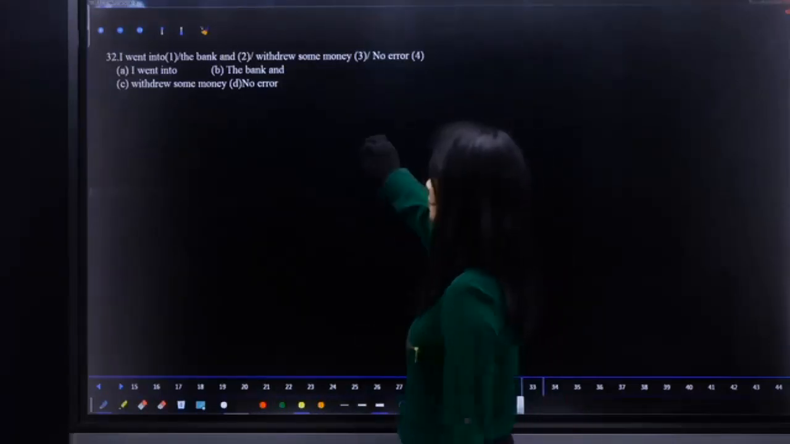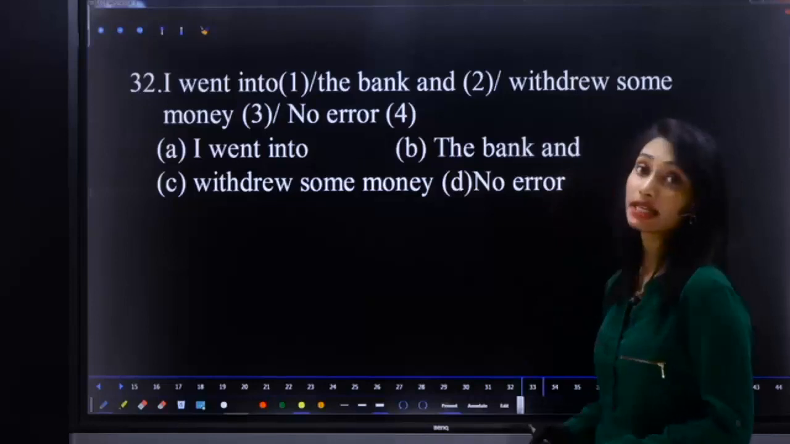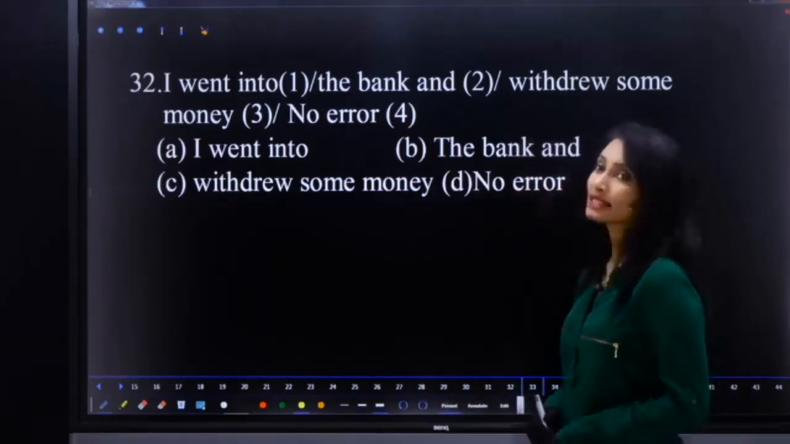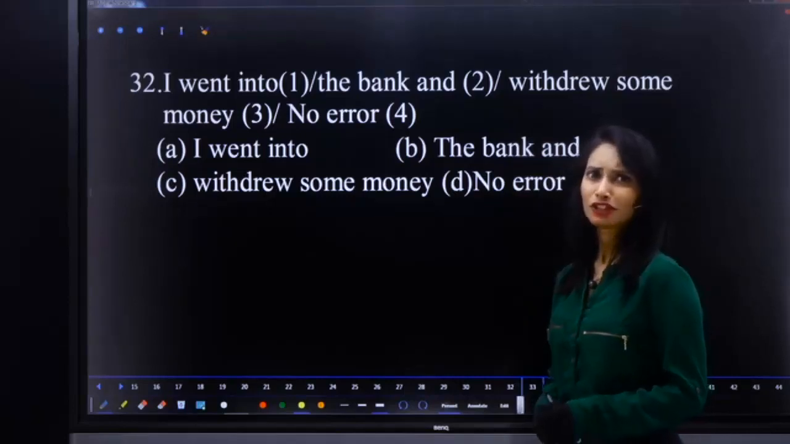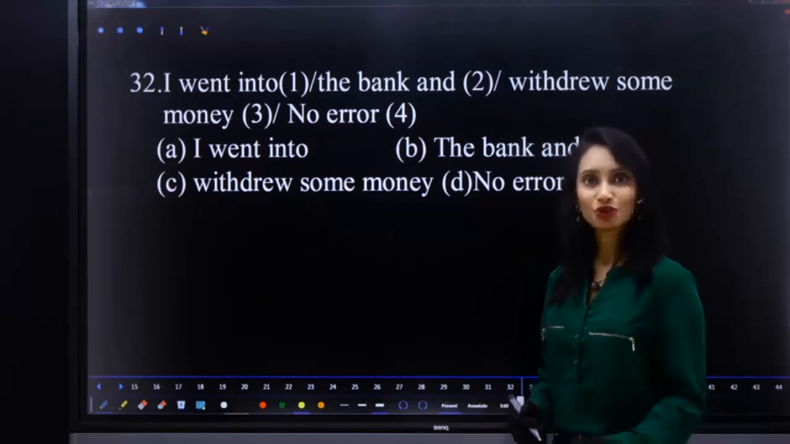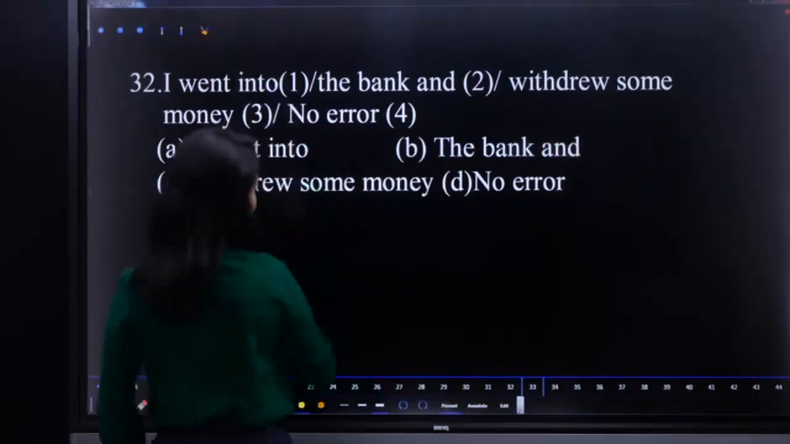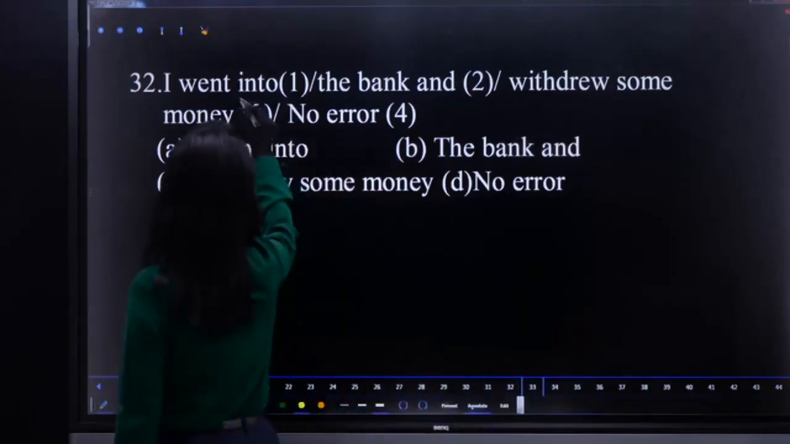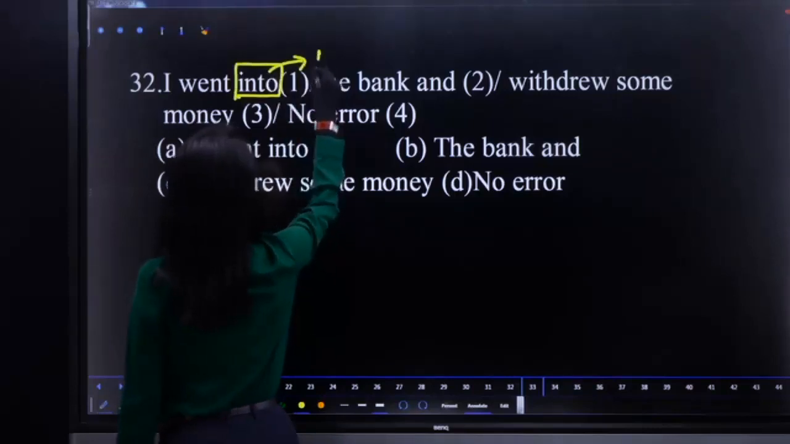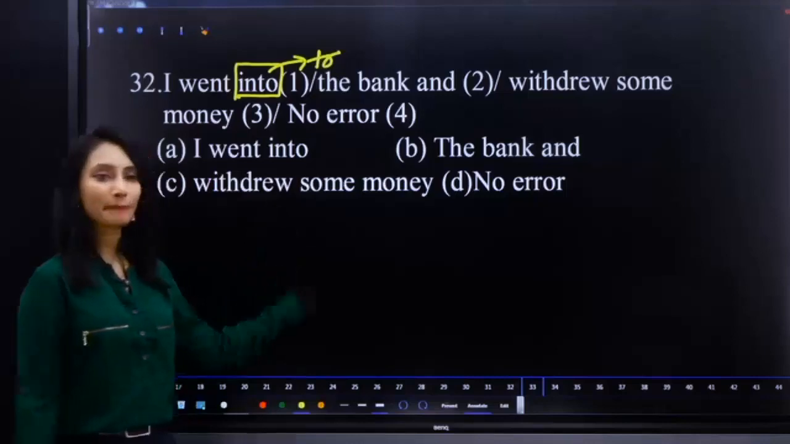32. I went into the bank and withdrew some money. What is the error? I told you the difference between using the prepositions in, into, to, right? So what is the error here? You do not go into something. You will go to something. Right. So replace that into with to. I went to the bank and withdrew some money.